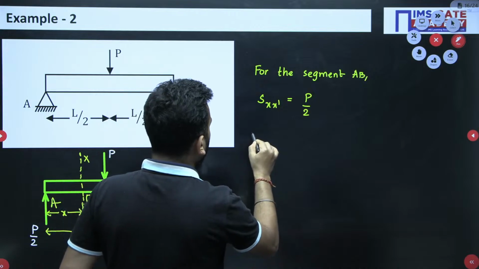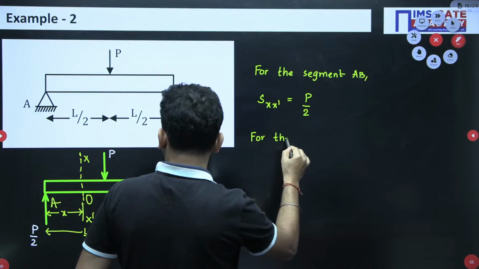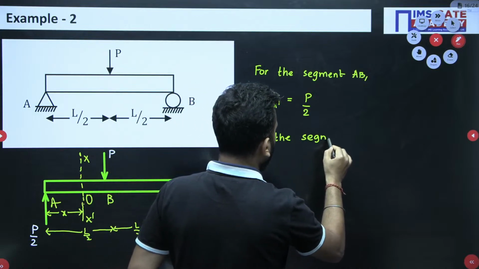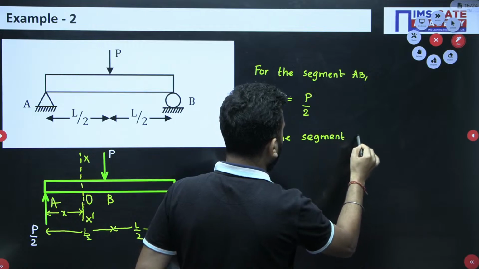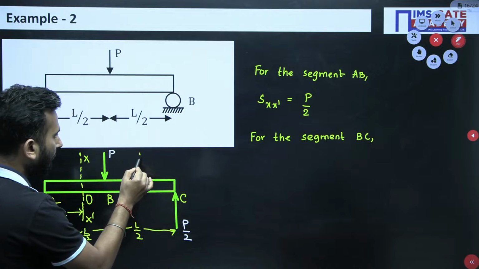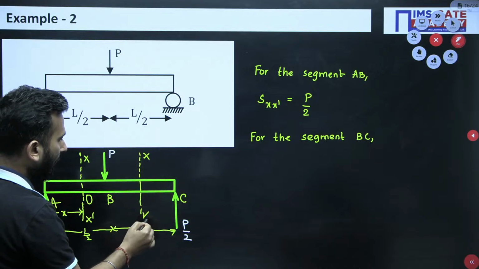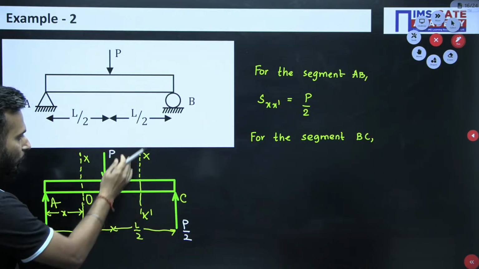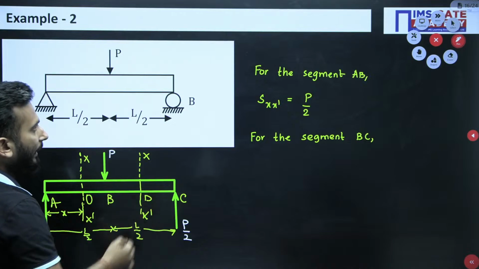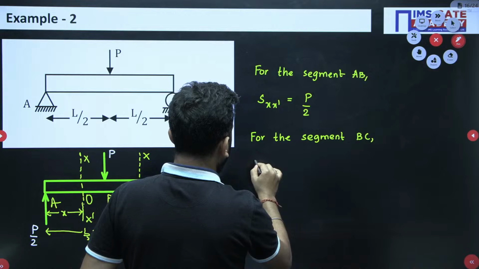Now for the segment BC, that means if you take any section over here, let us say at D, what is the net force?